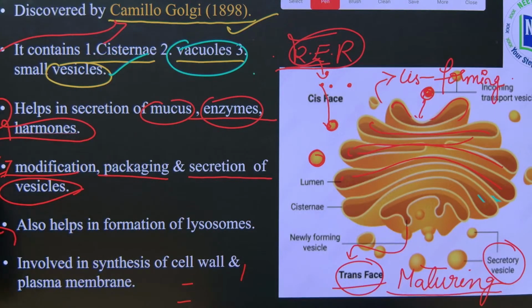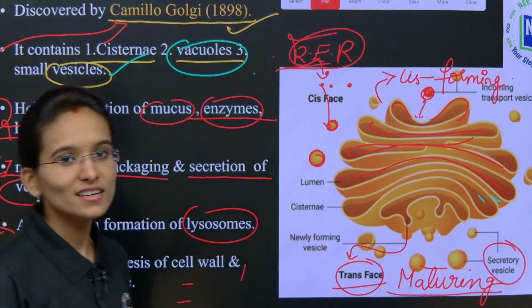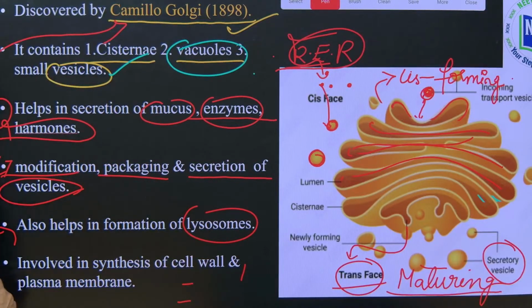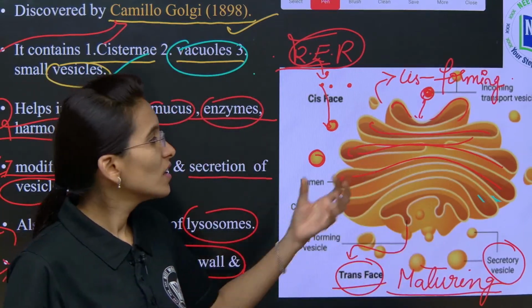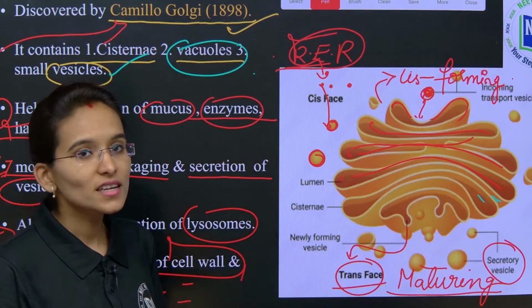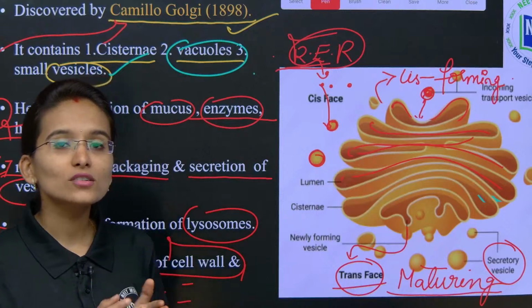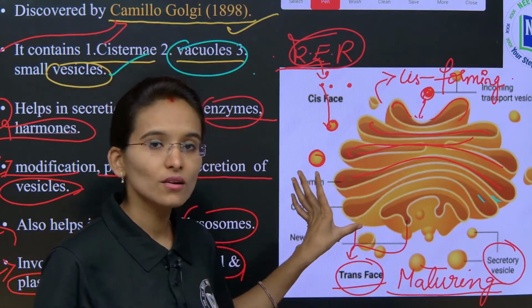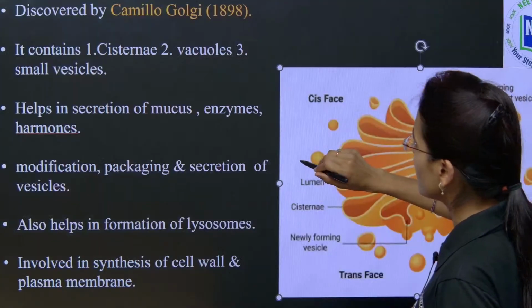And next, it also helps in the formation of lysosomes. You will learn about the lysosomes in the upcoming slide itself. I will explain it there in a clear way, children. Yes, and next, it is also involved in synthesis of cell wall and plasma membrane. Okay, all these cell organelles whatever we are going to study now, the endoplasmic reticulum, Golgi body, lysosomes, all are present inside the cell itself. Sometimes they are also involved in the process of making the plasma membrane. This is just a clear concept of the lysosomes and Golgi body.